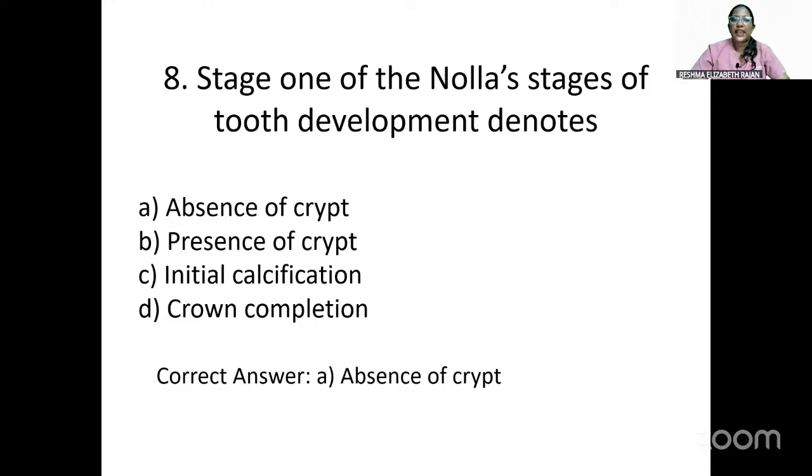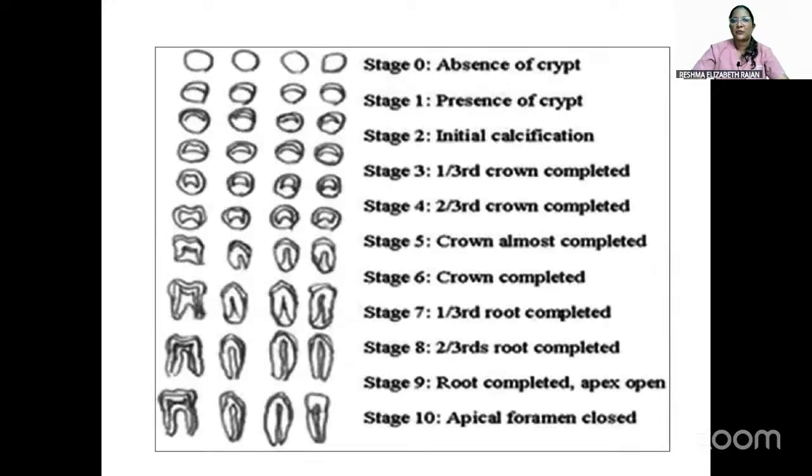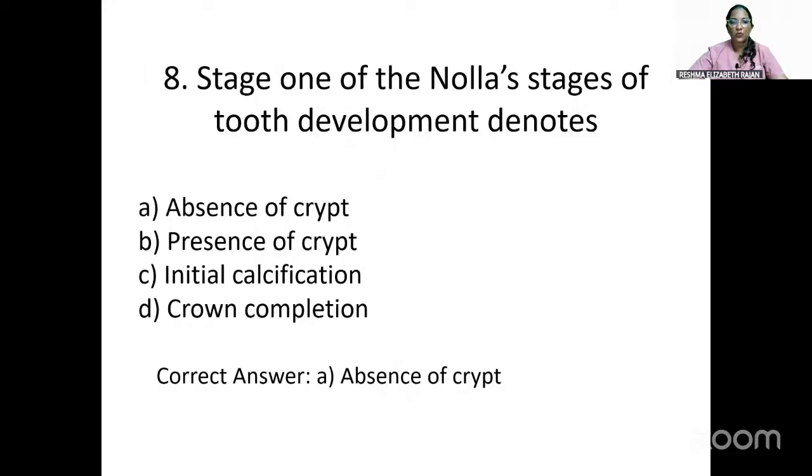So next question is, stage 1 of the Nolla stages of tooth development denotes absence of crypt, presence of crypt, initial calcification, crown completion. So the correct answer is absence of crypt. Nolla stage 1 is absence of crypt. So to answer this, you should know what are all the Nolla stages. So stage 0 is absence of crypt. Stage 1 is presence of crypt. Sorry, so stage 1 was actually presence of crypt. The correct answer is actually B. I have marked it as answer A, absence of crypt, but it has been asked stage 1. So the answer is presence of crypt.